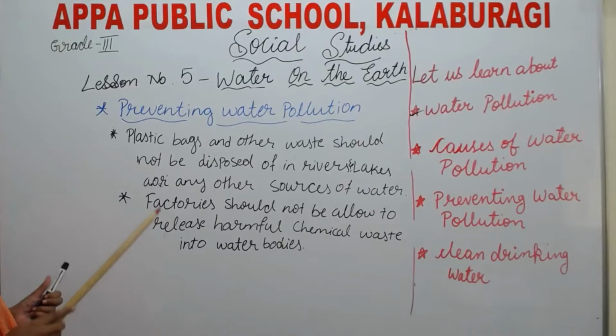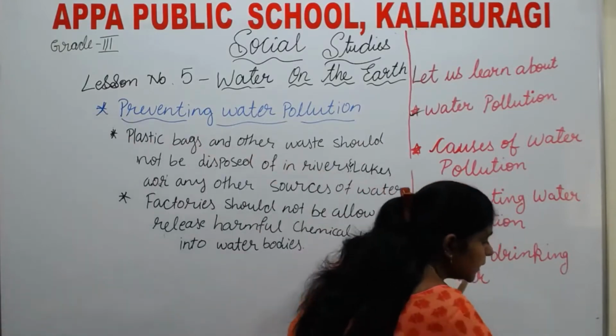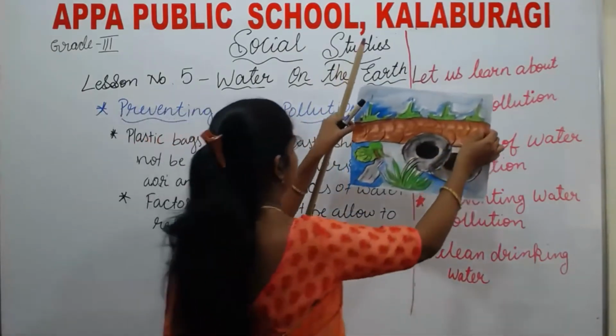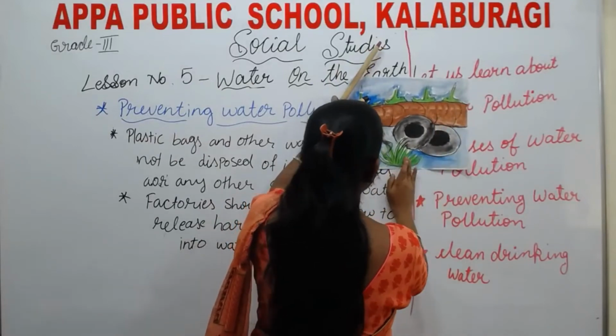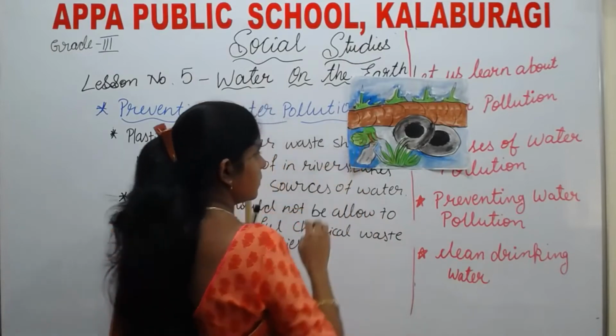What we all are doing? We all are throwing plastic bags in where? See this one picture, you will understand how the water is polluting.